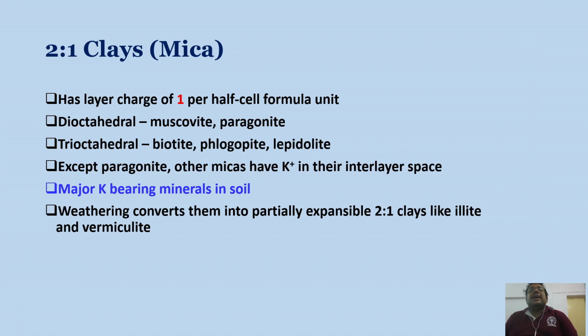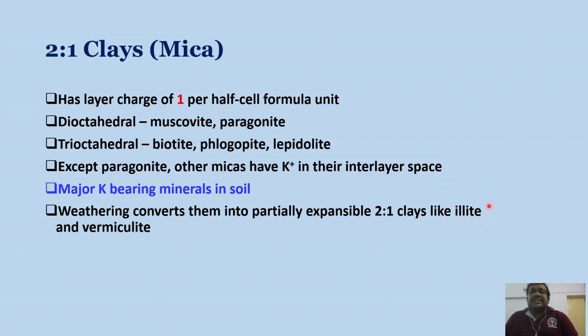Except paragonite, other micas have potassium in their interlayer space. So these micas are the major source of potassium in the soil, basically the major potassium-bearing mineral in the soil. Weathering converts them into partially expandable 2:1 type clays like illite and vermiculite.